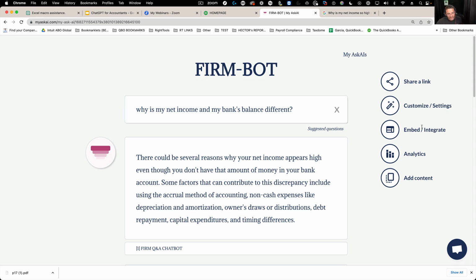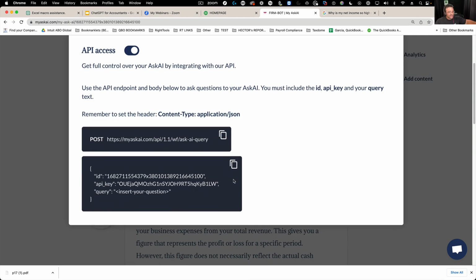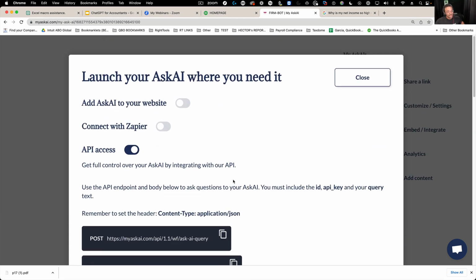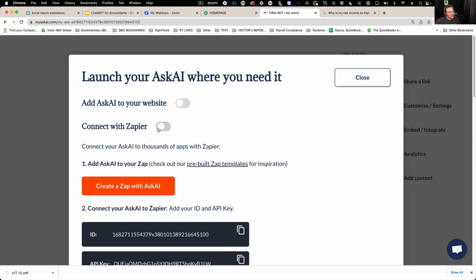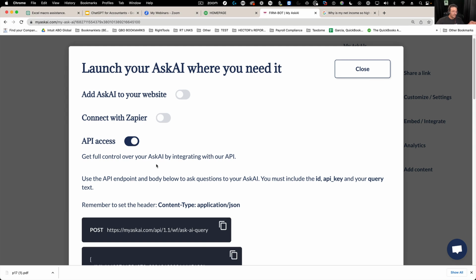Look at this. It's an embed button. I haven't gotten there yet, but there's an embed button, and there's ways I can just embed this in my website. And it also has Zapier connectivity. I'm not a Zapier guy, but I know some of the people in this webinar are Zapier guys. It also has API access, which is actually pretty cool because you can have other apps access your bot as if your bot is like ChatGPT.